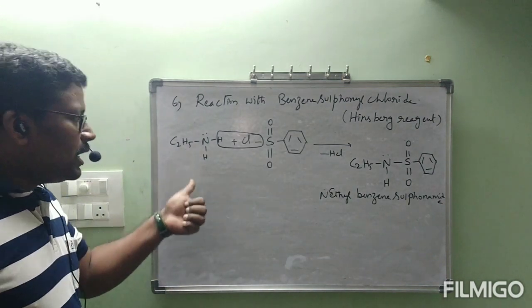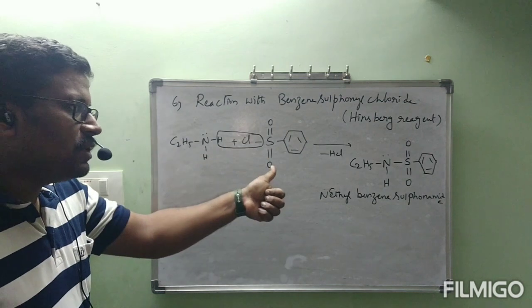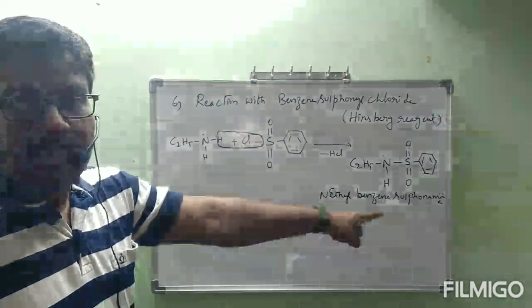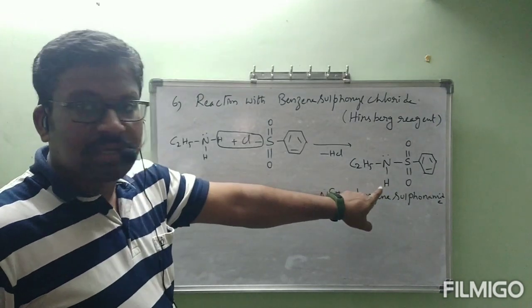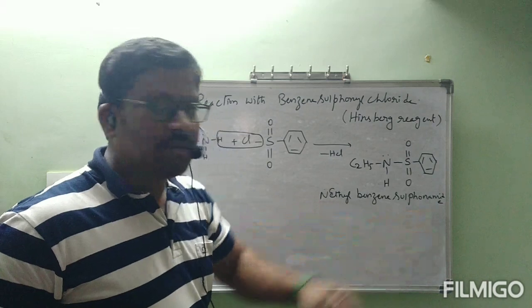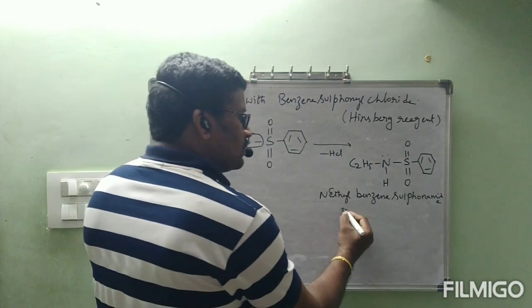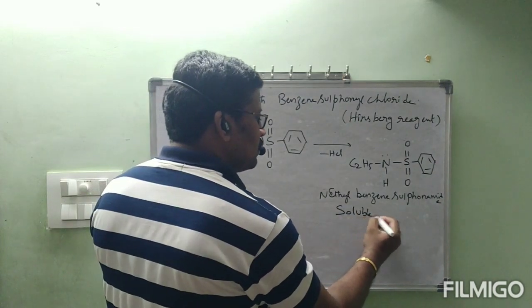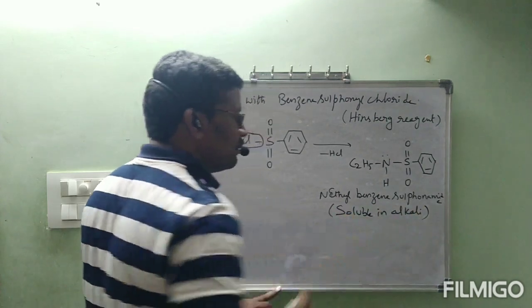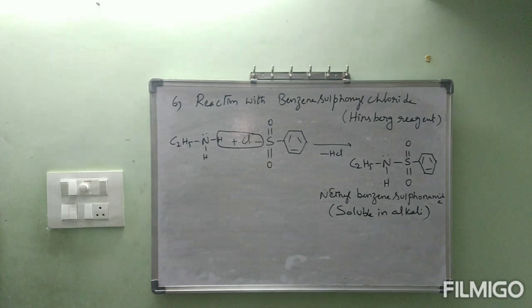When amines react with benzene sulfonyl chloride, it will form a sulfonamide. Here, particularly, this compound name is N-ethyl benzene sulfonamide. This is soluble in alkali.